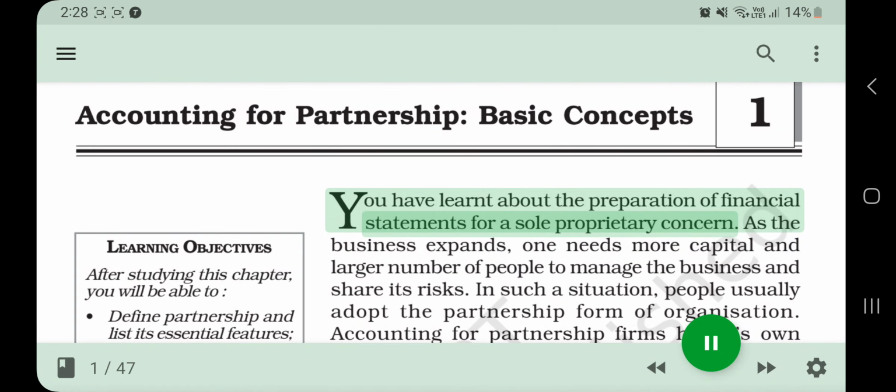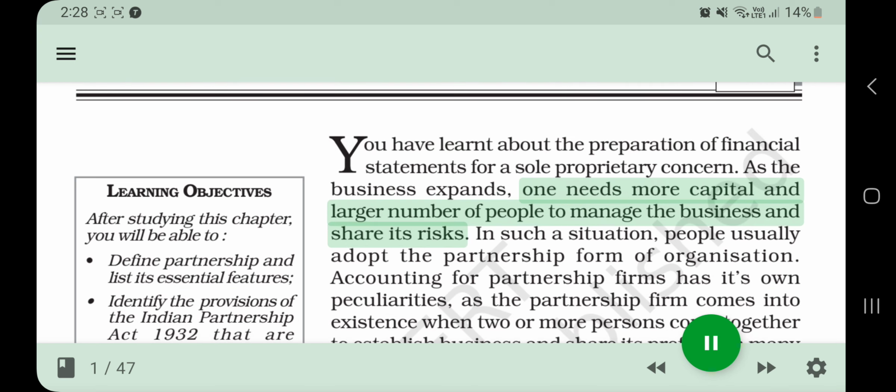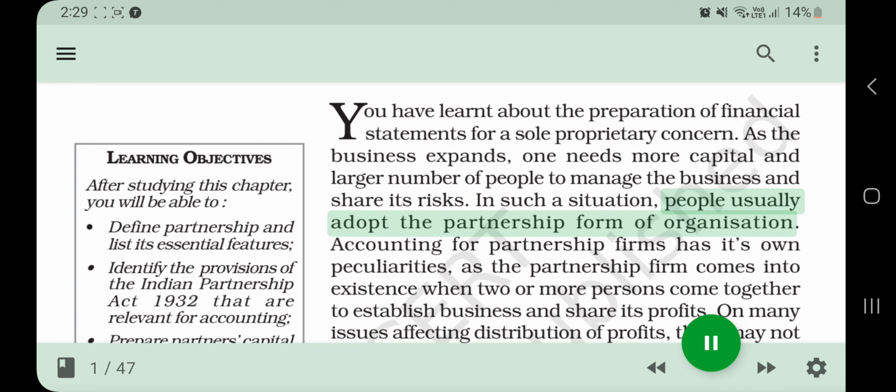You have learnt about the preparation of financial statements for a sole proprietary concern. As the business expands, one needs more capital and a larger number of people to manage the business and share its risks. In such a situation, people usually adopt the partnership form of organization.